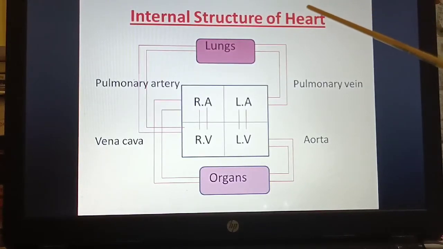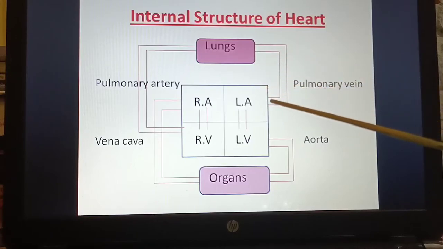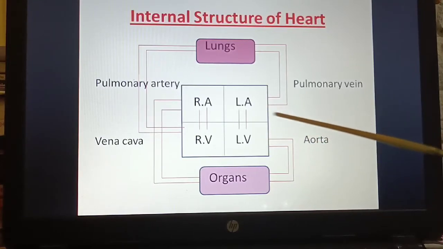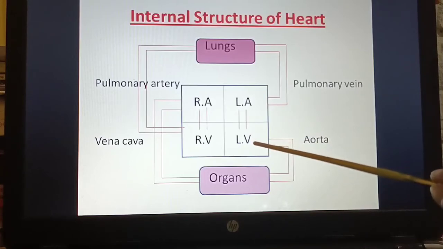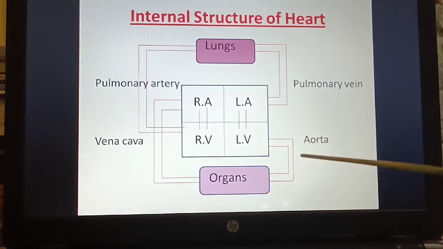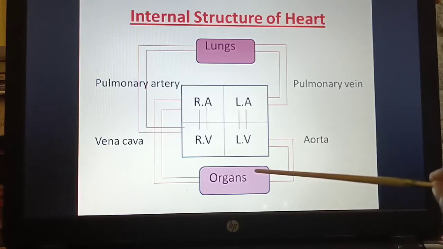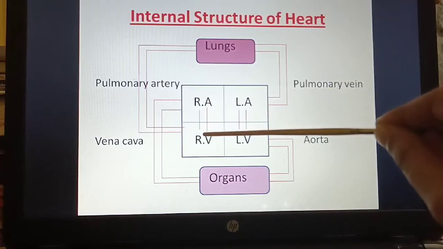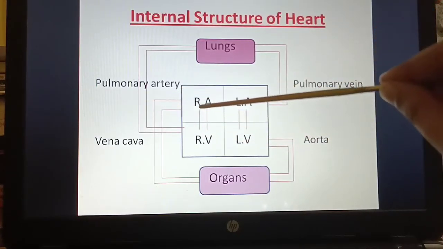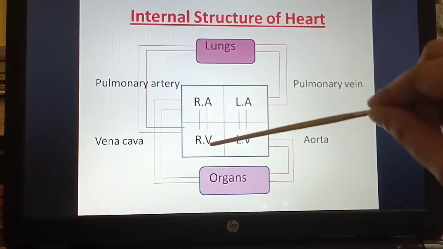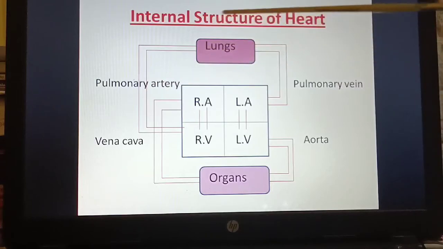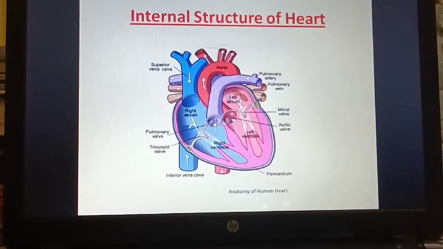So blood will enter through the pulmonary vein to the left atrium, and from the left atrium to the left ventricle through the bicuspid valve, and from the left ventricle to the organs through the aorta. Then similarly again from the organs to the right atrium through the vena cava, from the right atrium to the right ventricle through the tricuspid valve, and from the right ventricle to the lungs through the pulmonary artery. So this is your internal structure of the heart.